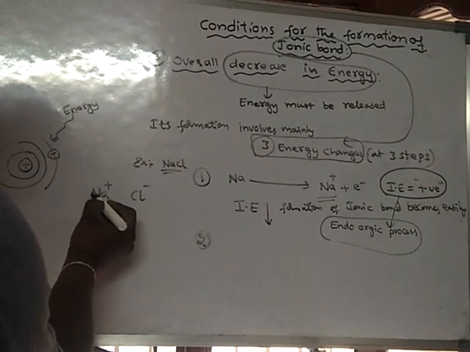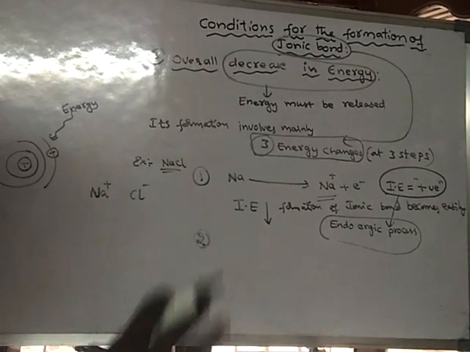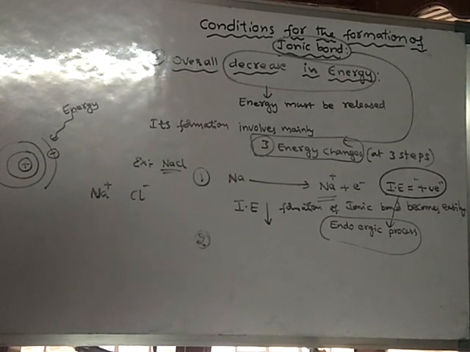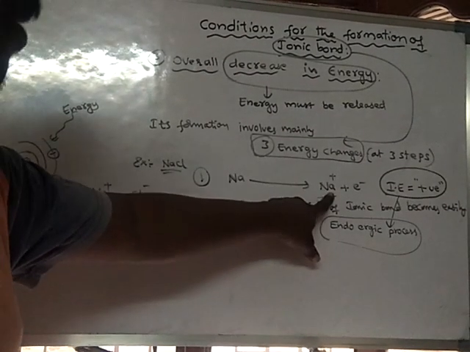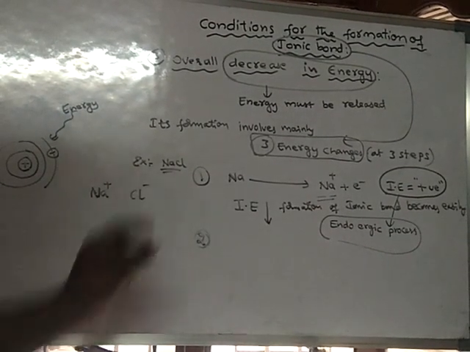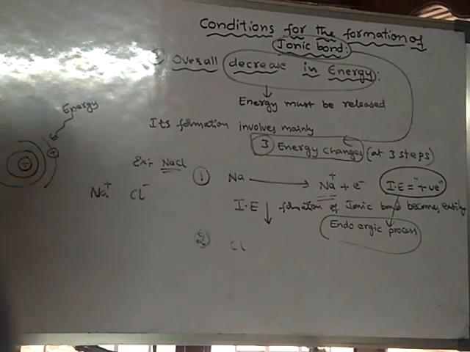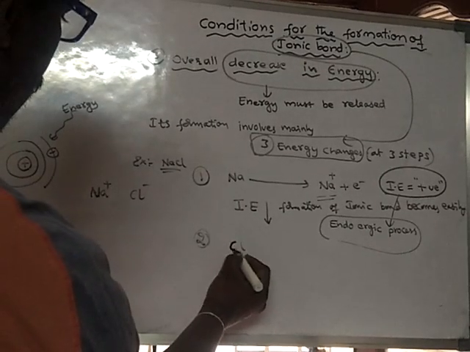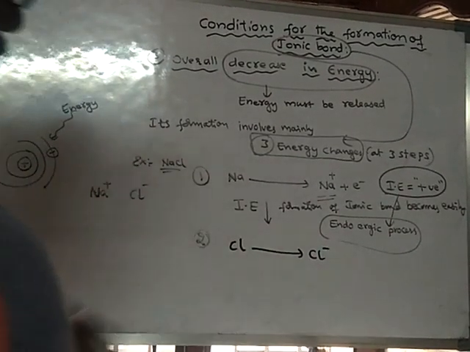Actually, sodium ion and chloride ion do not occur directly in nature. So first sodium should be converted into sodium ion and chlorine should be converted into chloride ion. That means the chlorine atom should be converted into chloride ion.